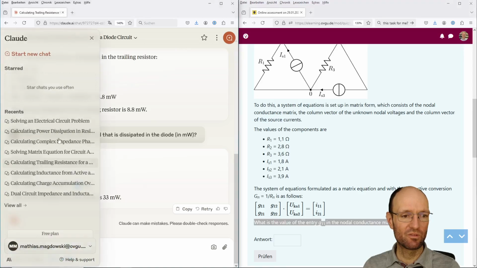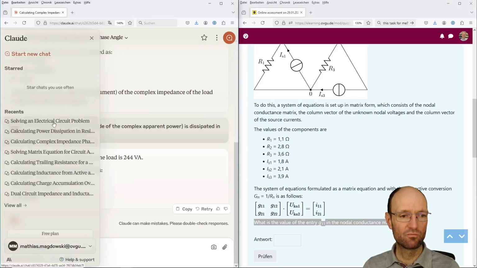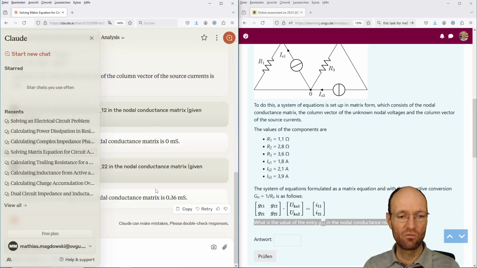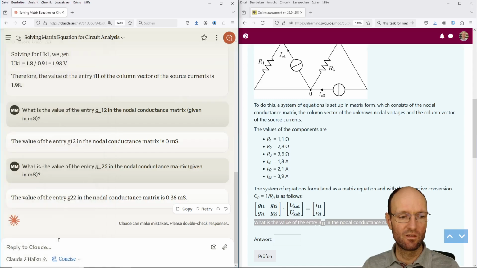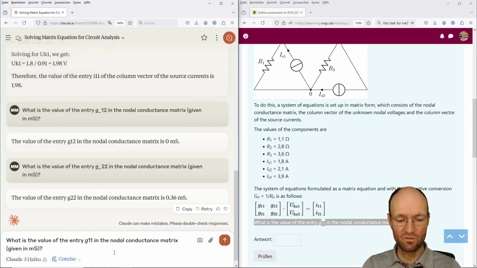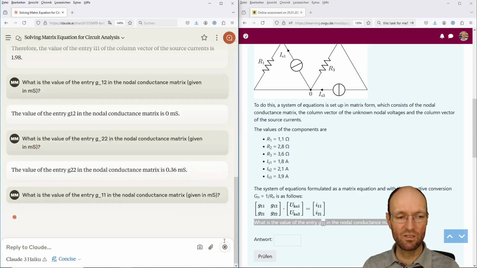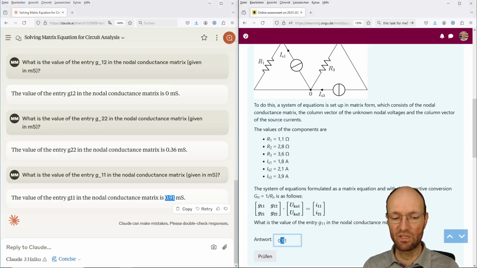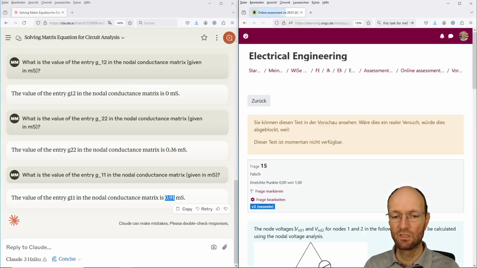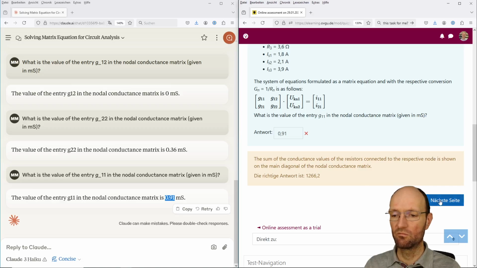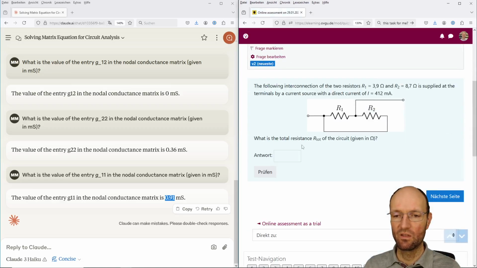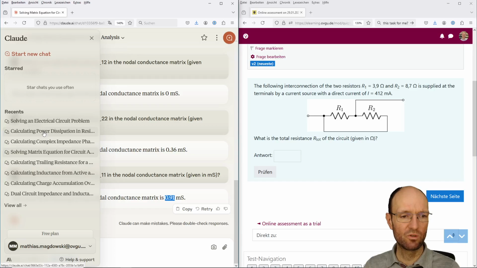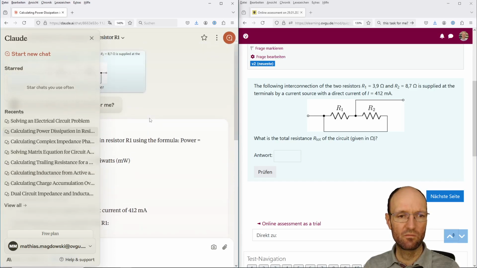Next question is once again related to the matrix equation and the nodal voltage analysis. So what is the entry G11 in the nodal conductance matrix? And this result here, also just by the order of magnitude, must be wrong. And it is. Does not make any sense at all. Okay, so then we have this circuit. I don't know if we had this one already. So this must be one. This circuit here. No, it's not this one.